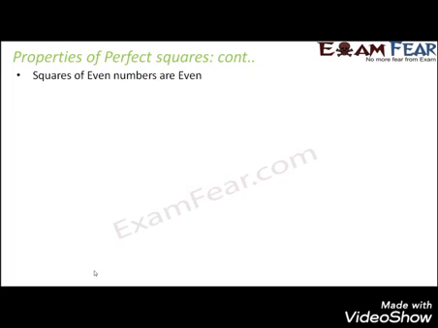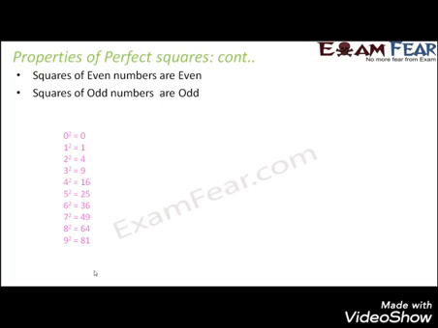Now, another important property: squares of even numbers are even and squares of odd numbers are odd. Yes, this is true. Let's look at the same list once again. All the odd numbers, 1, 3, 5, 7, 9. When you look at their squares, 1, 9, 25, 49, 81, these are also odd numbers.